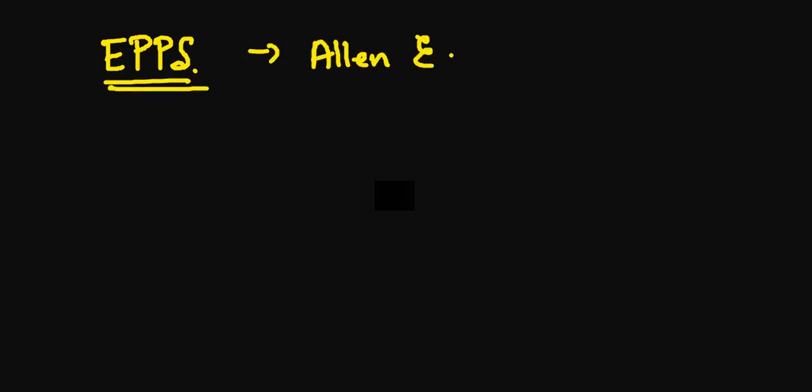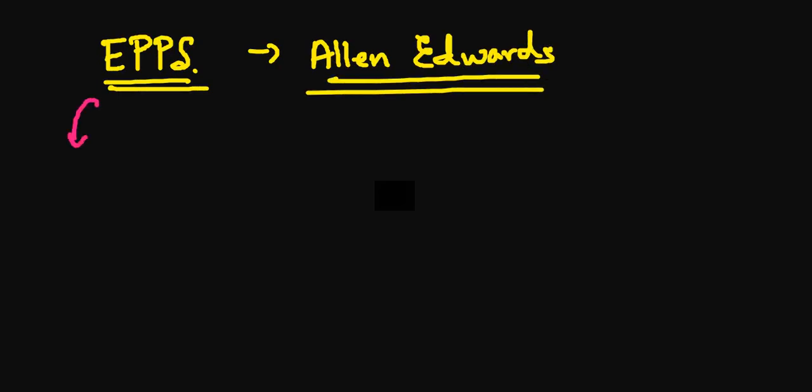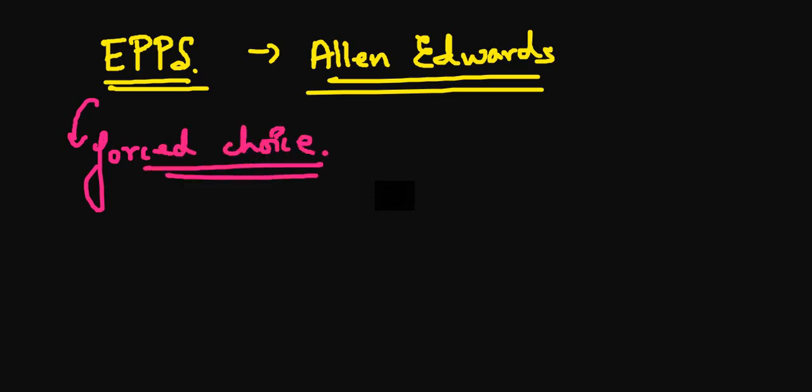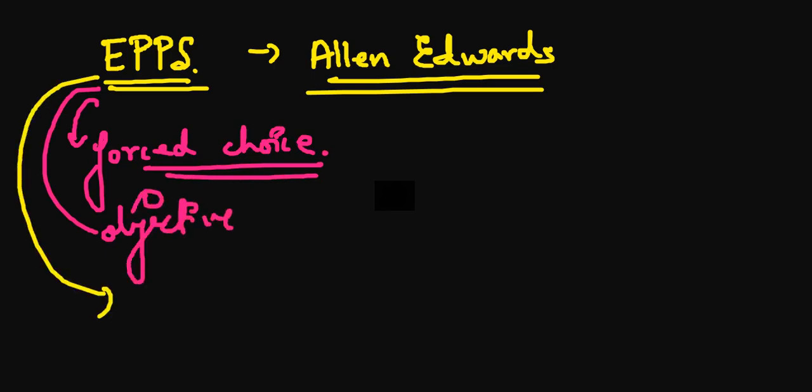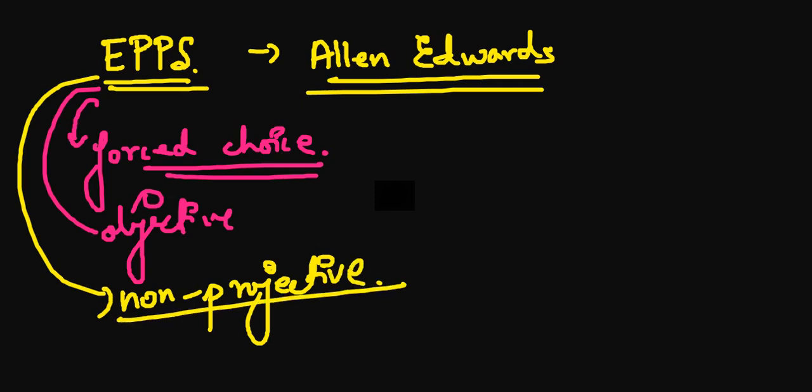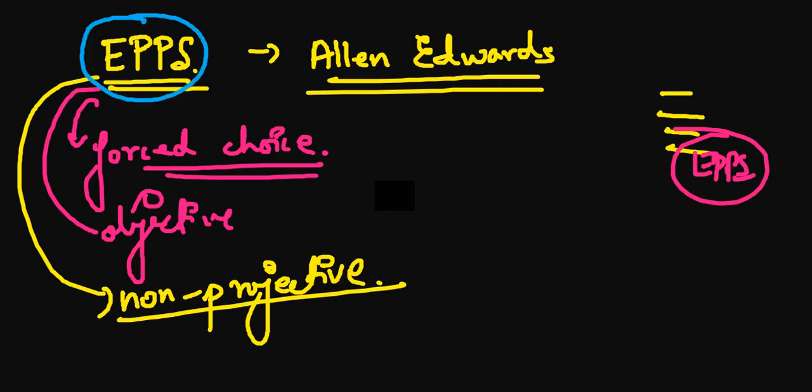Now what you will note down in your copy is this: EPPS, given by Allen Edwards. It is a forced choice format, as well as an objective one, and it is non-projective. This is very important. They will give you a number of projective techniques and mention EPPS, and ask which of the following is not a projective test. You will answer EPPS, because it is a non-projective test.